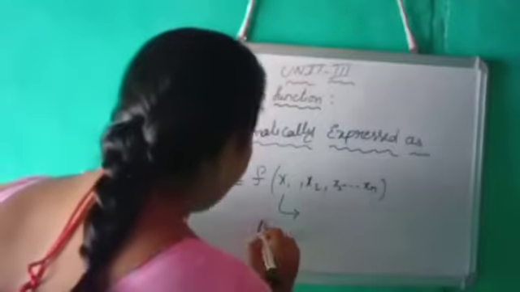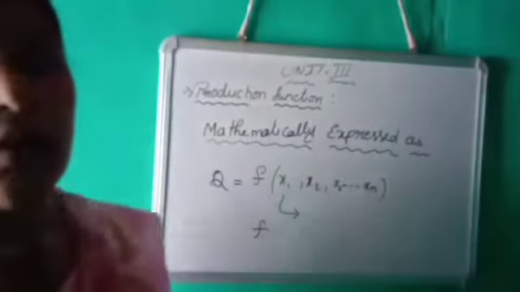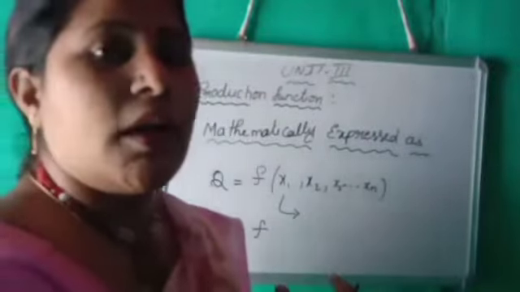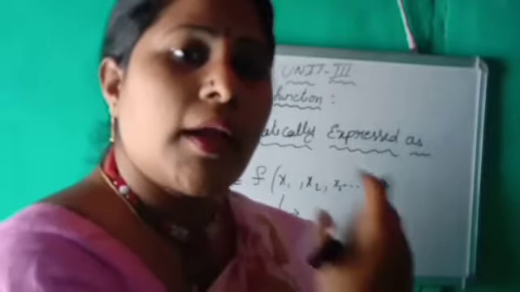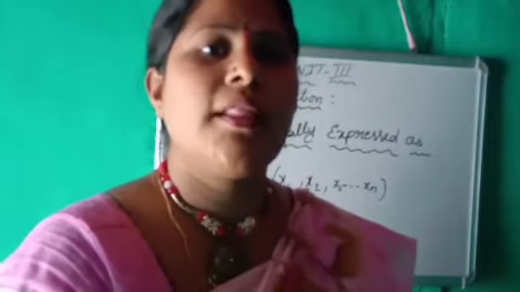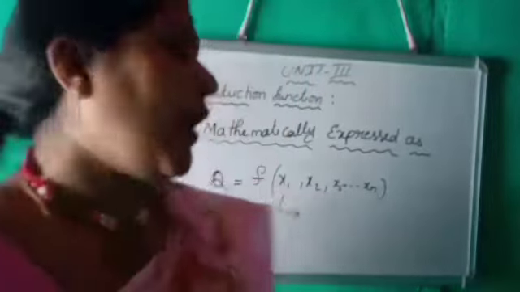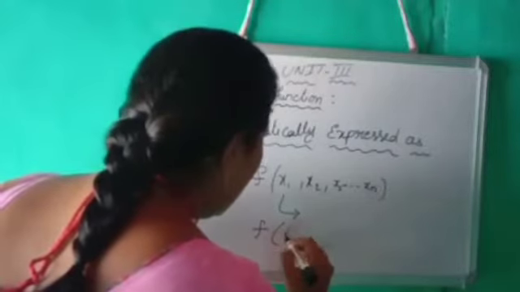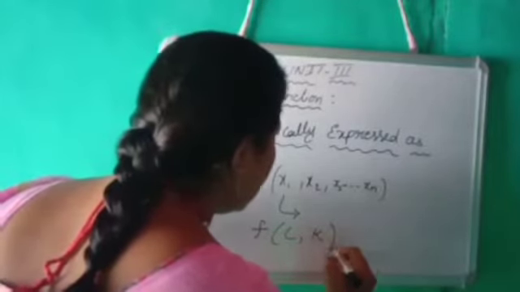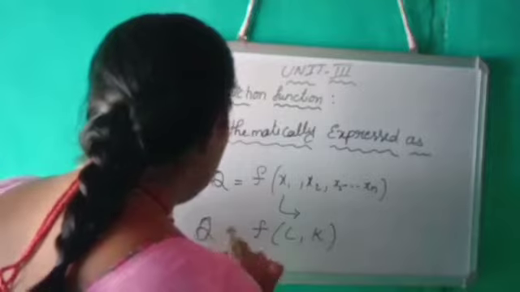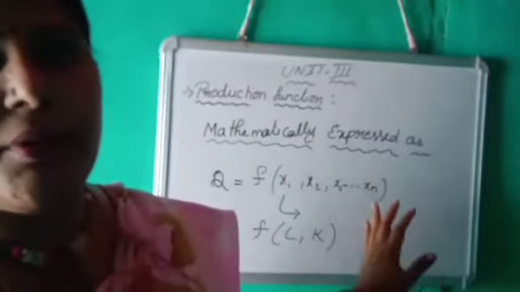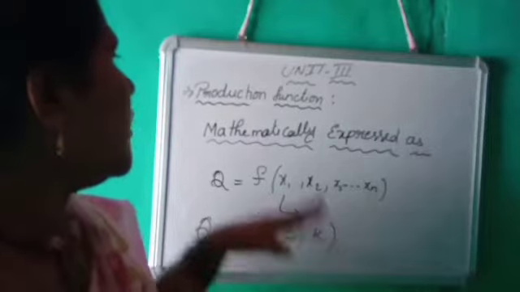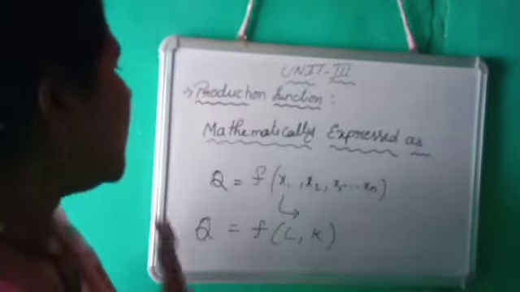I already said that the variables are land, labor, capital and machinery. But here we are going to look at only labor and capital. Q is equal to F of labor, capital, where capital is K. Okay, this is the mathematical expression.